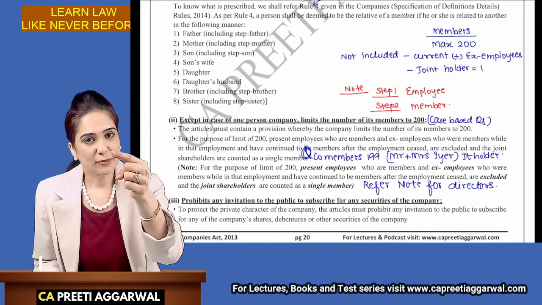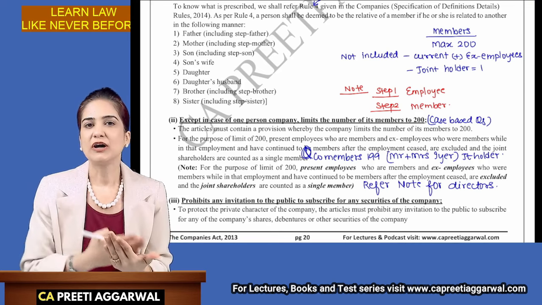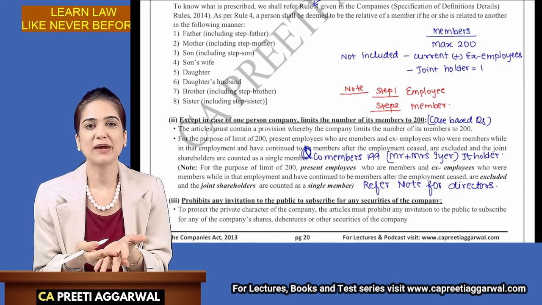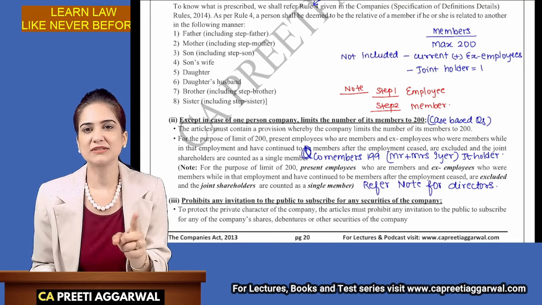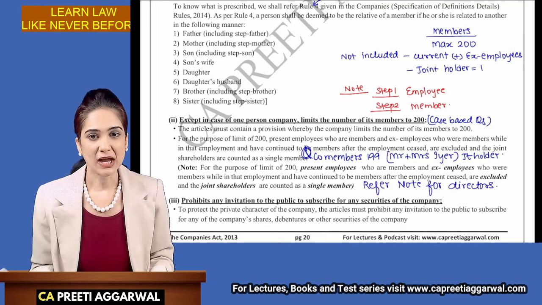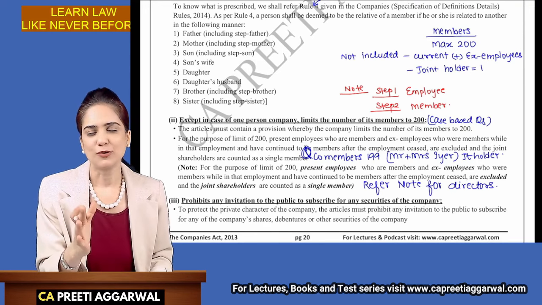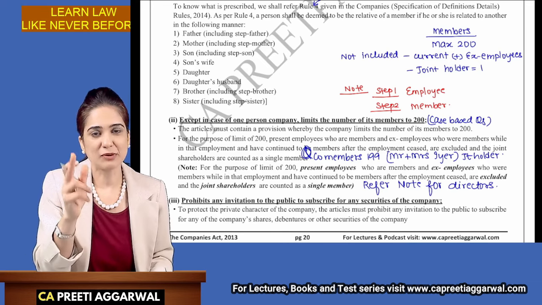These steps have to be followed in the given sequence only. First, you were an employee. Then we allotted shares to you and you became a member. Only when this sequence is followed, you will not be considered in that limit of 200. And if I was already a member, and then I became an employee, then I will include you in the maximum of 200 members.